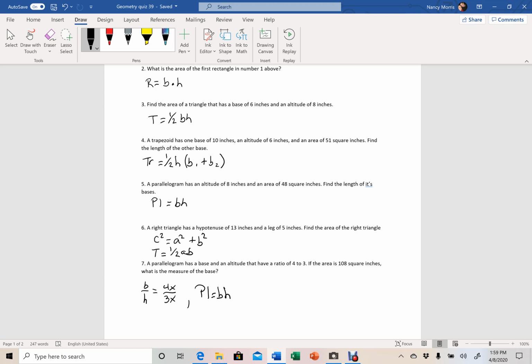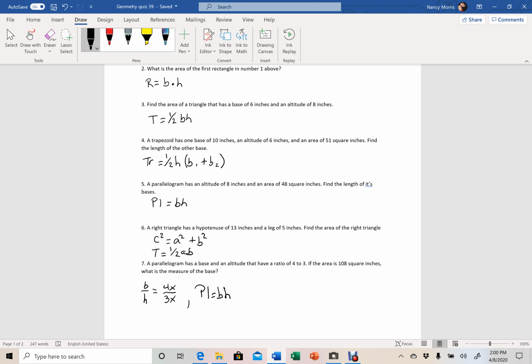Number 6, a right triangle has a hypotenuse of 13 inches and a leg of 5 inches. Find the area of the right triangle. Now, in order to do this, you need to find the measurement of the missing leg. You only have the measurement of one leg there in number 6.